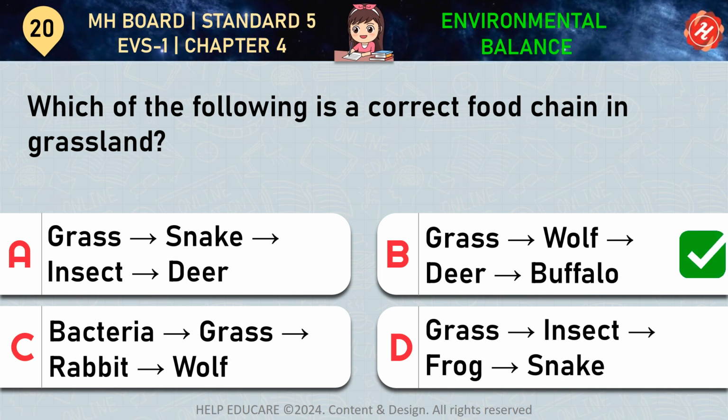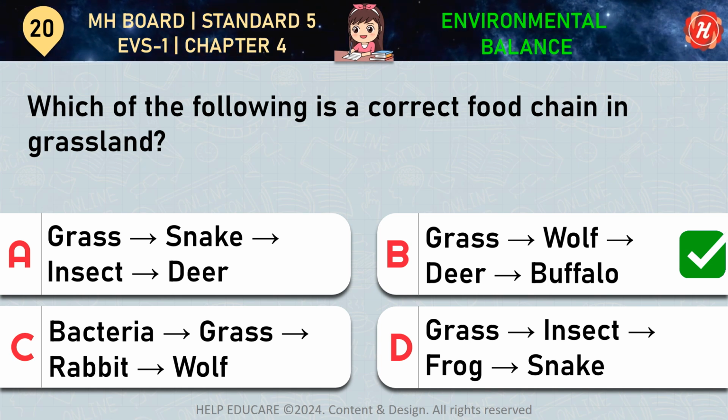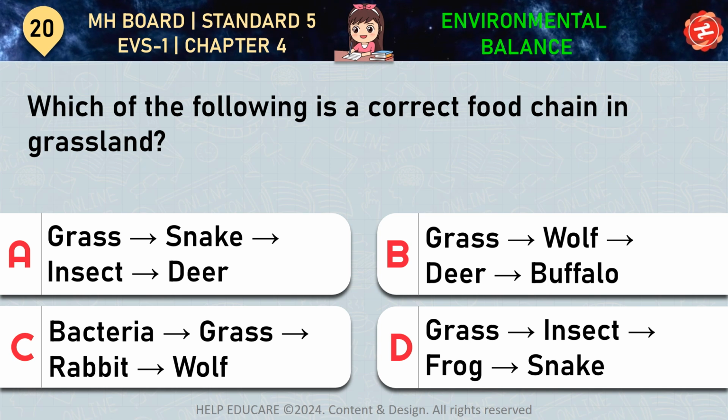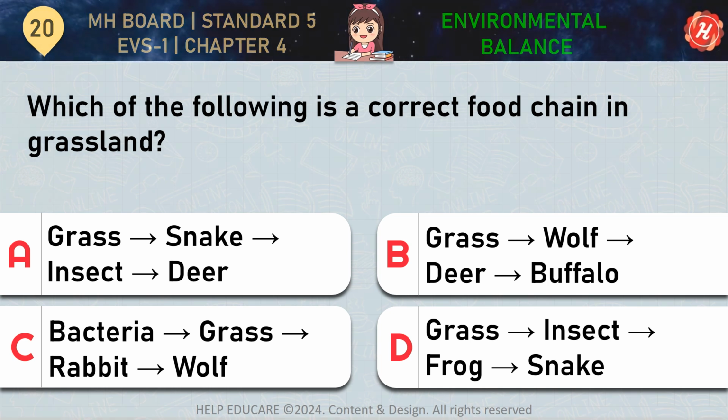D. Grass eaten by insect, insect eaten by frog, frog eaten by snake. Correct answer is option D. Grass eaten by insect, insect eaten by frog, frog eaten by snake.